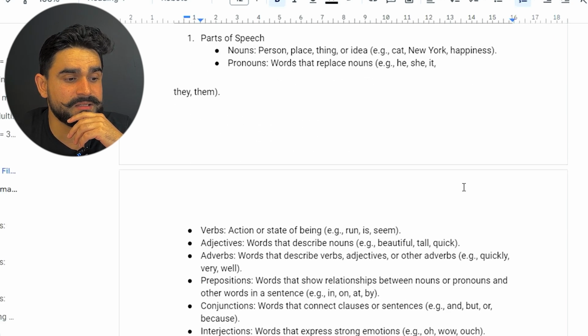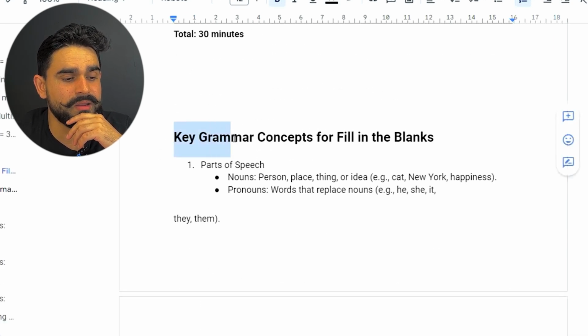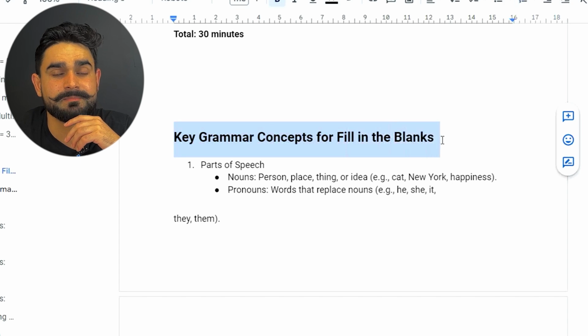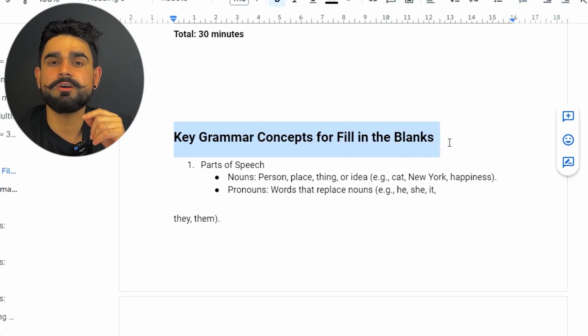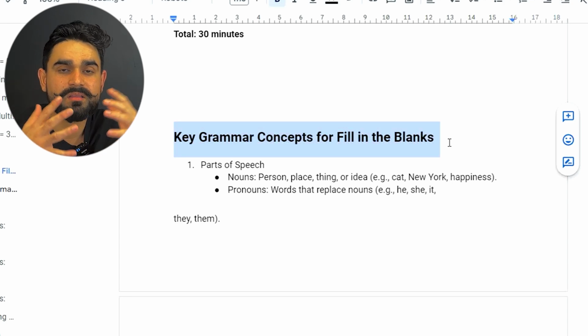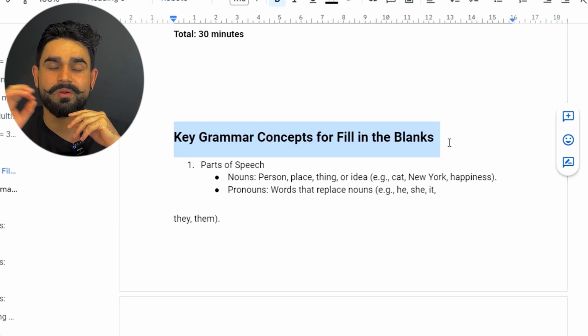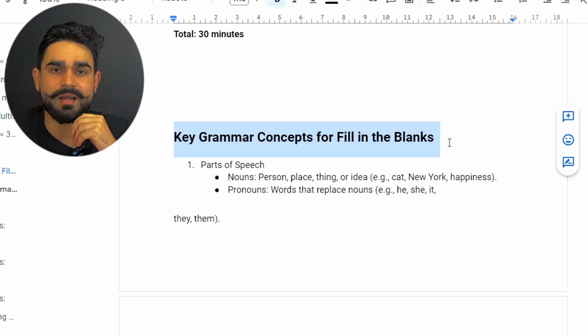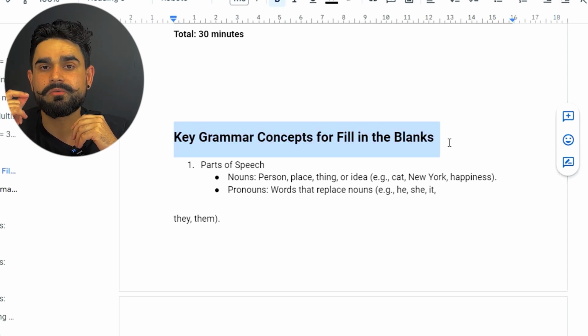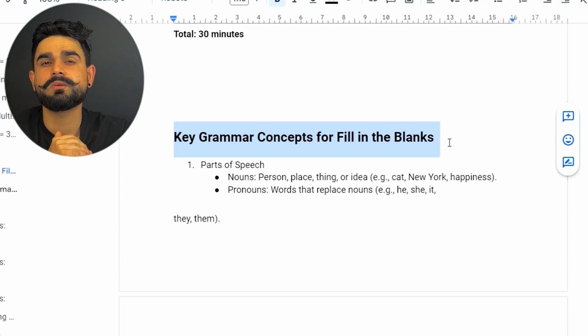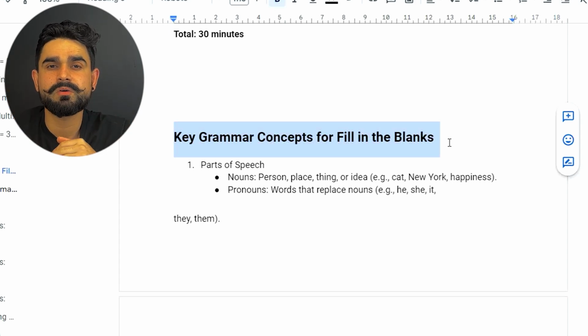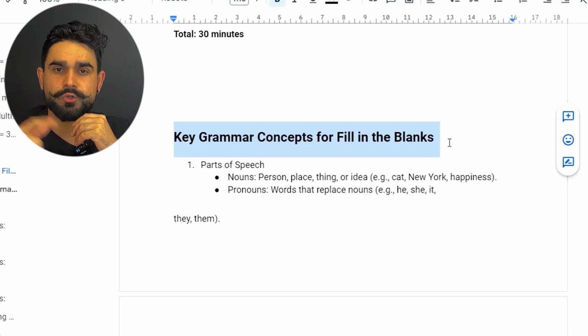So there is another important thing, guys, that is the key grammar concept for fill in the blanks. If you have the idea of the grammar, so what are the grammar rules that you can use in your reading and writing fill in the blanks for your drag drop, you will be able to do your reading and writing fill in the blanks like this. So I will quickly go through the grammar rules, just to refresh your memory as well.